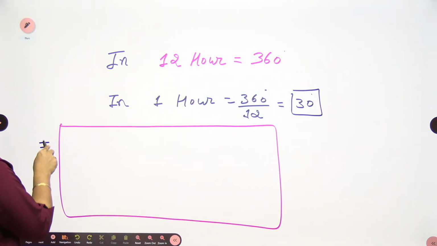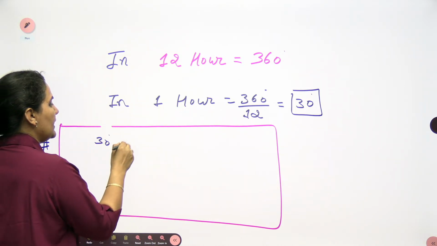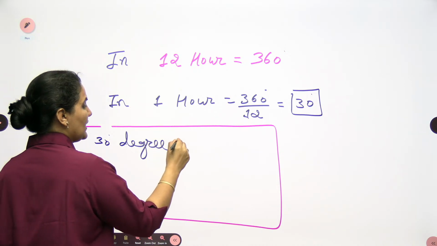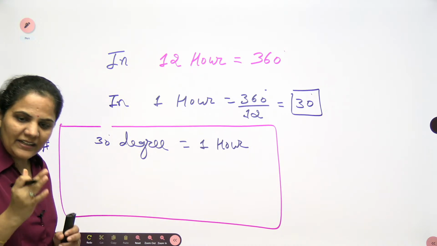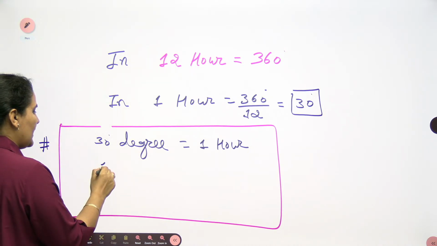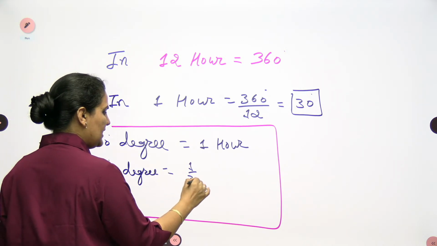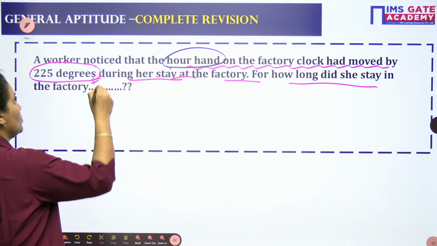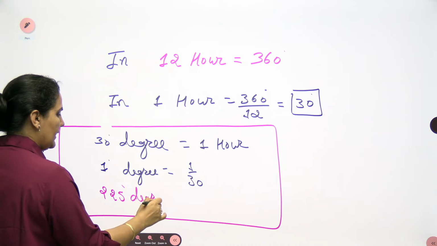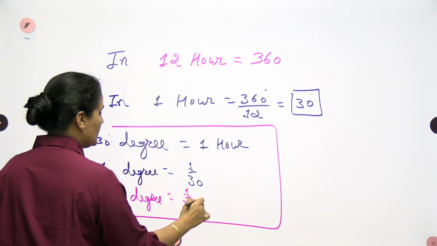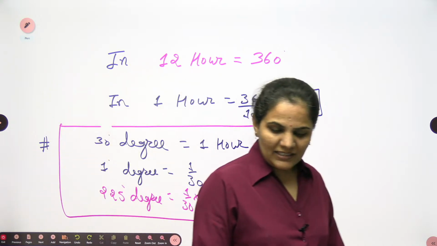So I can write down directly that my R end will make 30 degrees in 1 hour. So my R end will make 1 degree in how much time? It should take 1 by 30, yes. So my R end will make 225 degrees in how much time? 225 degrees will take 1 by 30 into 225. That will be your answer only.